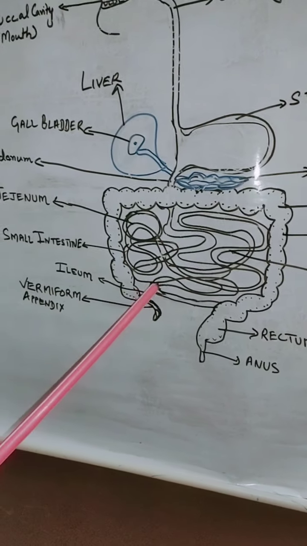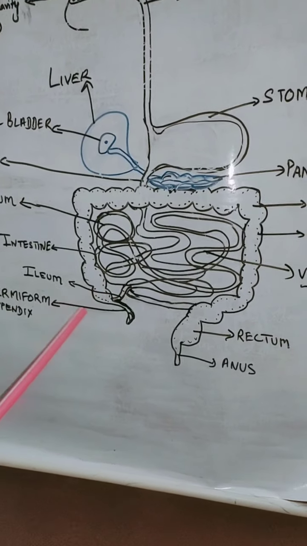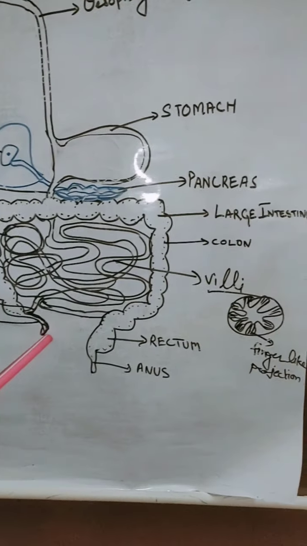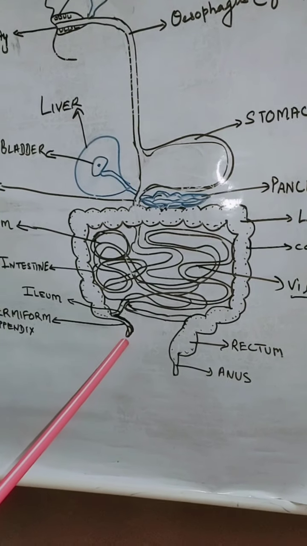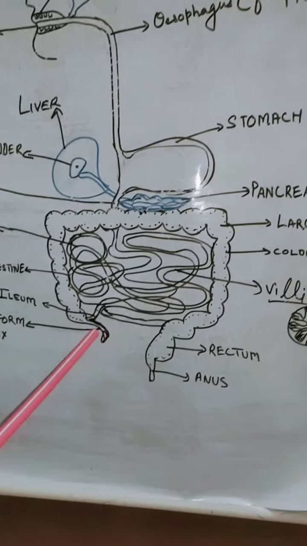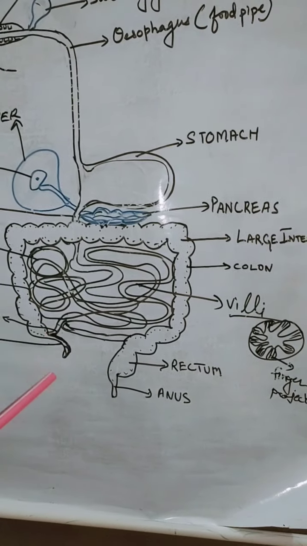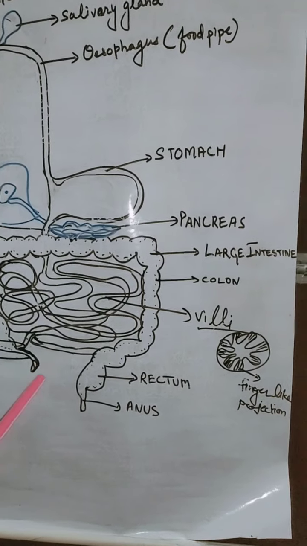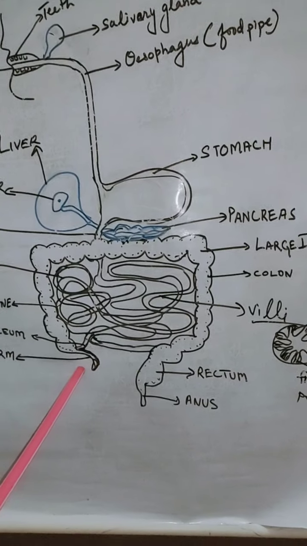Now what happens to our undigested food? Some of our undigested food moves into the vermiform appendix. Beta, this is a vestigial organ. In earlier classes, we have discussed vestigial organs, that these are organs present in the body of an organism, but they are not doing any function.